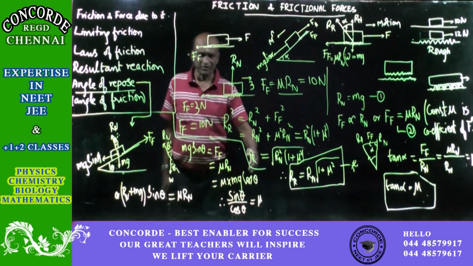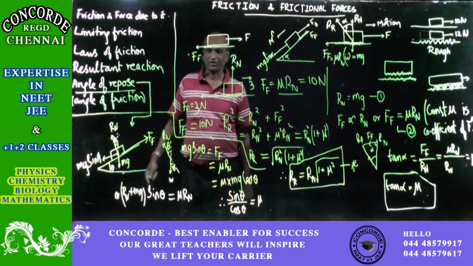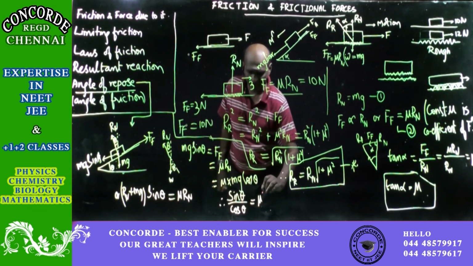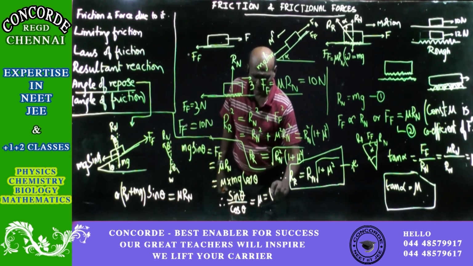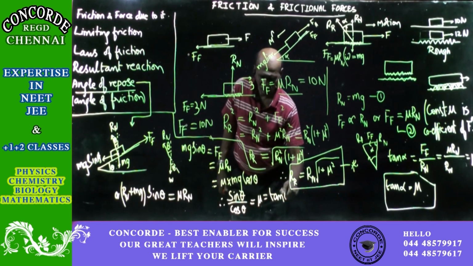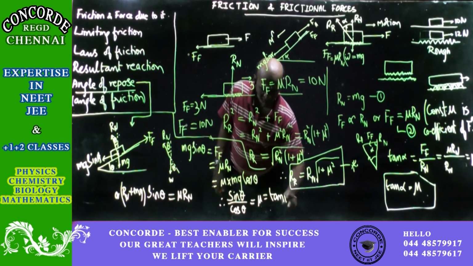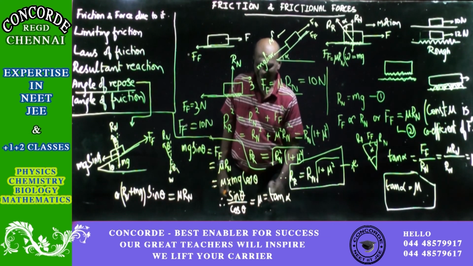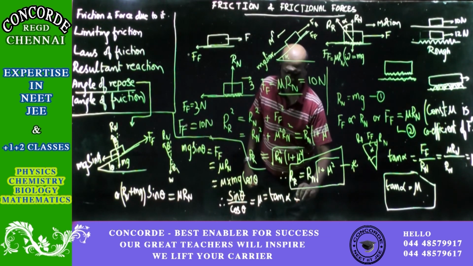Mg will get cancelled, we will get sin theta by cos theta is equal to mu, and we have already studied, see there, that mu is equal to tan alpha. Tan alpha, right. Sin theta by cos theta is tan theta.